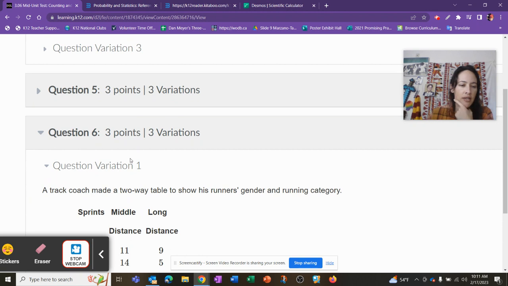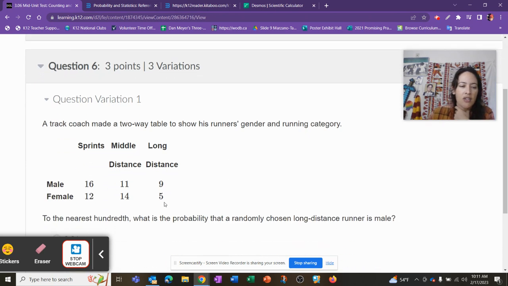Question 6, variation 1. A track coach made a 2-way table to show his runners' gender and running category. Okay, now we're pulling in some prior knowledge way back in unit 1. But all right, let's just see what they want us to do. To the nearest hundredth, what is the probability that a randomly chosen long-distance runner is male? Okay, at this point, you need to be able to read this table. We have male, we have female, and then we have the different categories.